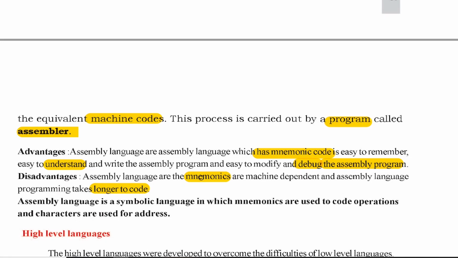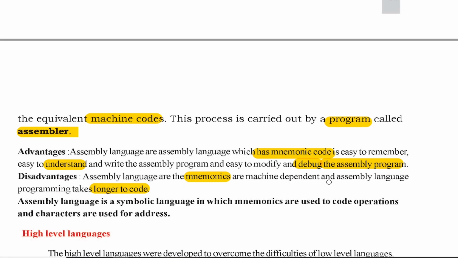But it has to be converted again into zeros and ones. Machine level language is like a one-to-one translation. You wrote one line, that one line will be converted into machine code, and that machine code is machine dependent. So even though assembly level language is very easy to remember, it is still machine dependent.